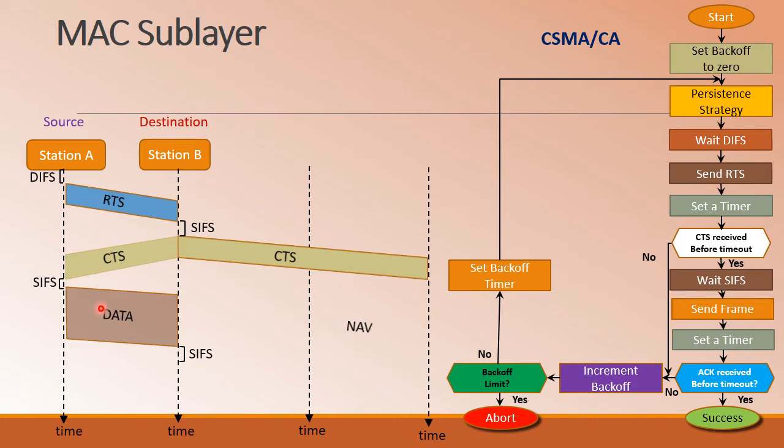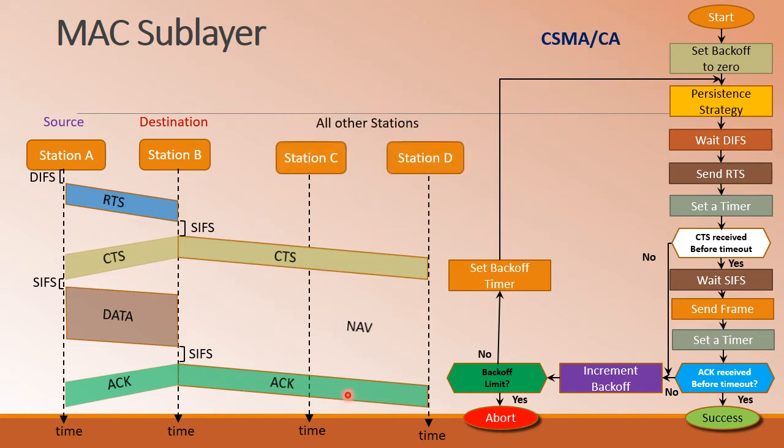Once the data transmission is completed, if the destination has not received any further data for a duration of SIFS, it will send the acknowledgement regarding the successful transmission of the data, and the acknowledgement will be broadcast in the entire broadcast medium. So on that note, all the other stations, here I have considered two stations, station C and station